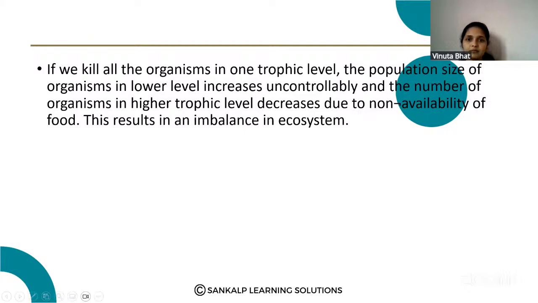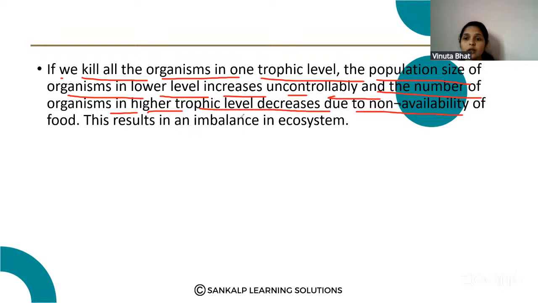Next one. If we kill all the organisms in one trophic level, the population size of organisms in lower levels increases uncontrollably, and the number of organisms in higher trophic levels decreases due to the non-availability of food. This results in an imbalance in the ecosystem. So that is the reason. That causes the imbalance in the ecosystem.